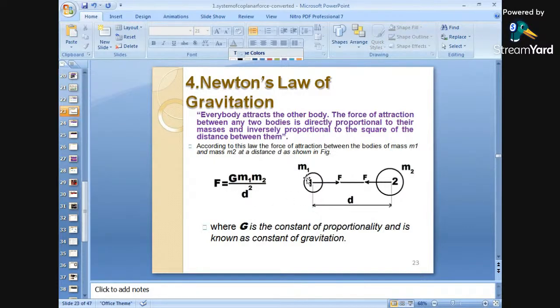So here we can have the example of these two bodies. Body 1 and body 2 are the two bodies, and the separation is the distance between them. M1 and M2 are the two masses. F is directly proportional to M1 and M2 and inversely proportional to D square. So here we have the constant of proportionality for gravitation, that is G. This G stands for the gravitational constant.